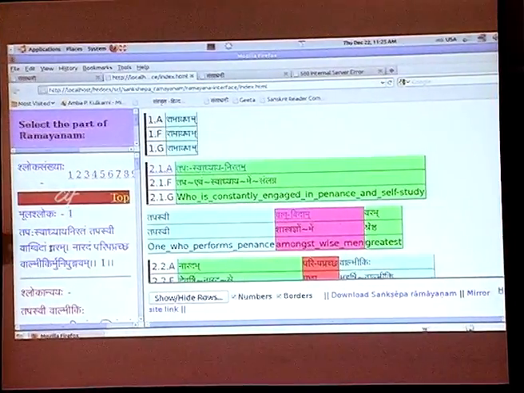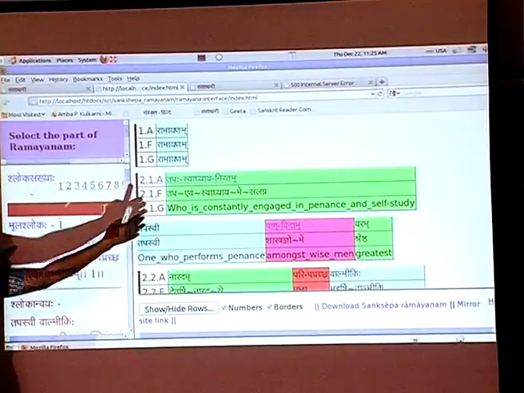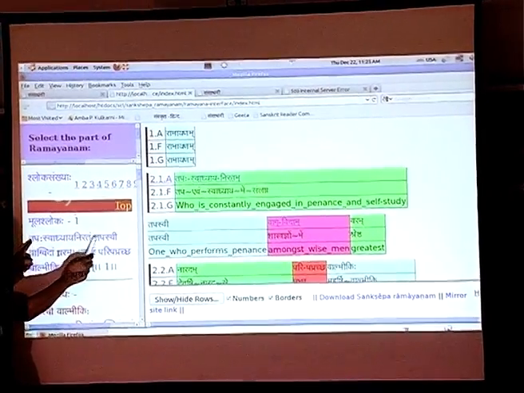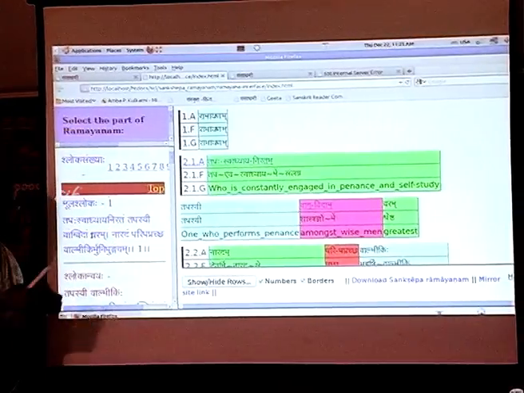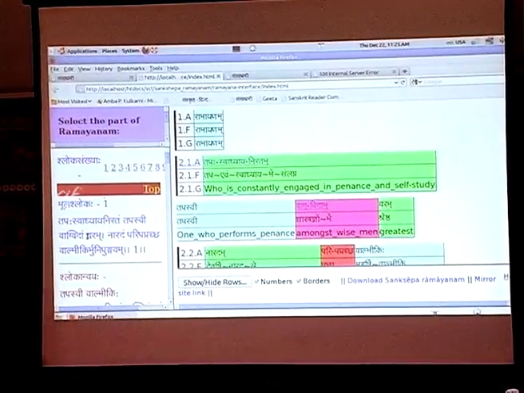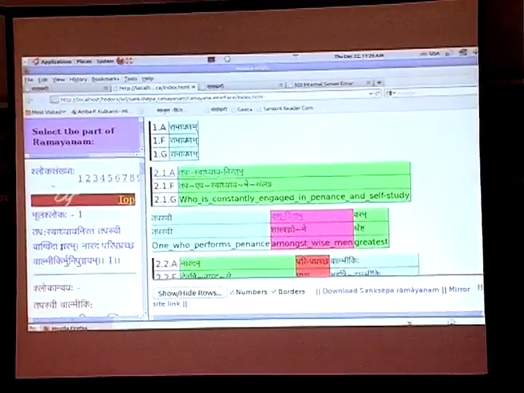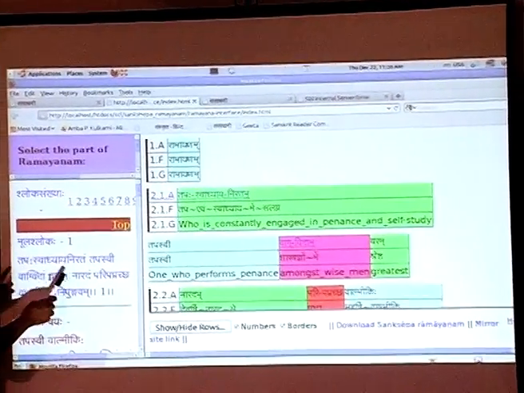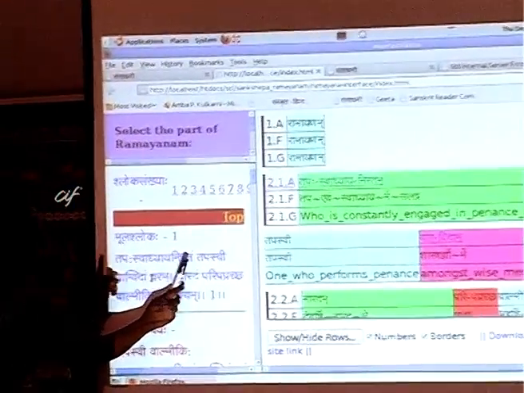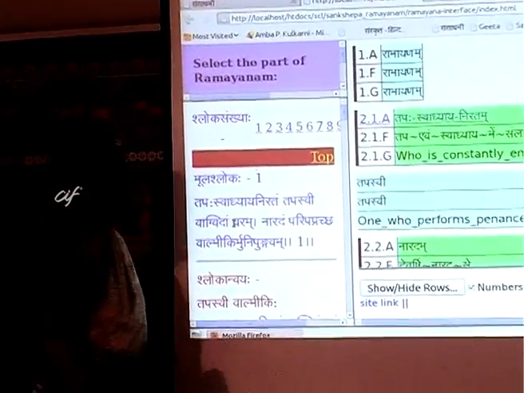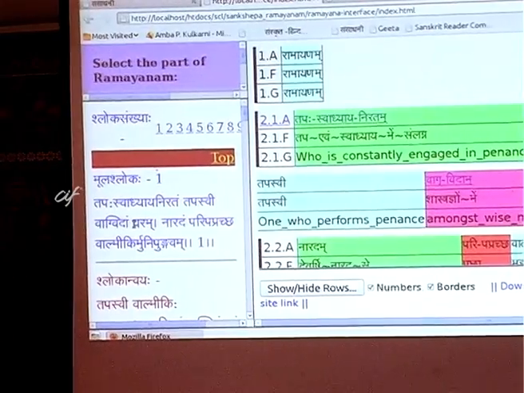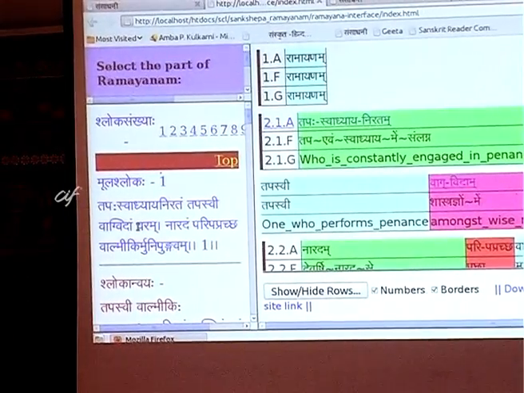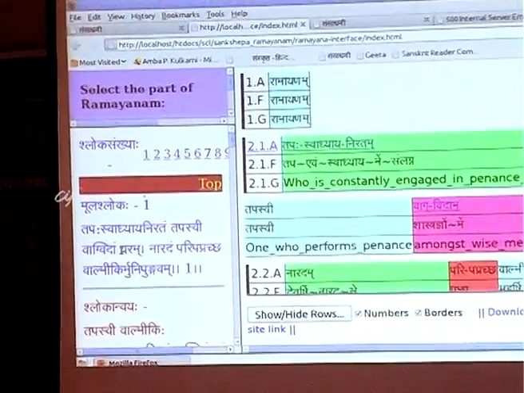Now here on the right hand side, for each of the words, the Hindi and English gloss is given. And this Tapasvadhyaya Niratam was one word, and here the components are being shown. And they are in various colors.